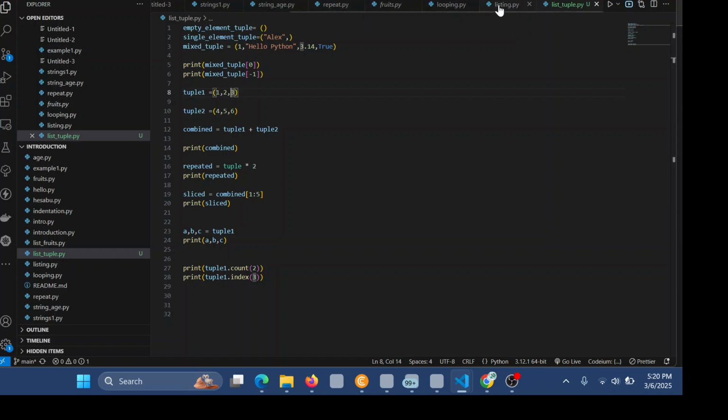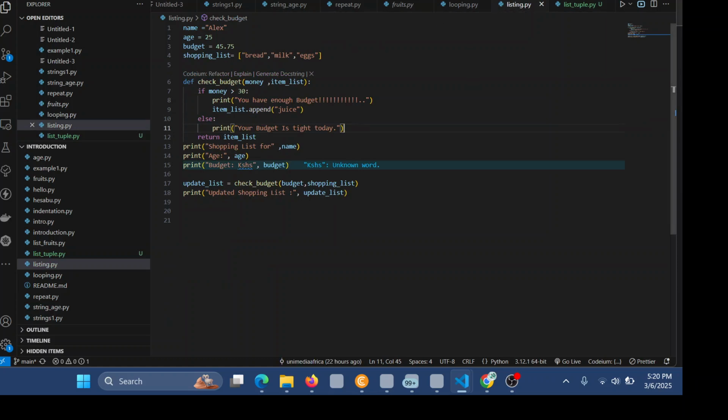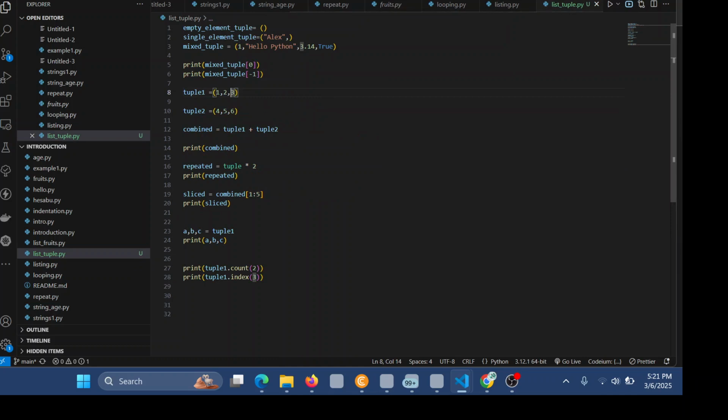Yeah, it is this one. We updated this list by using append, so we added this here. But with the tuple, we cannot update, and that is the difference between a tuple and a list.